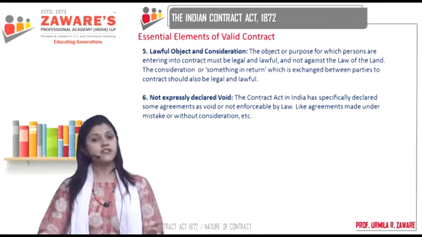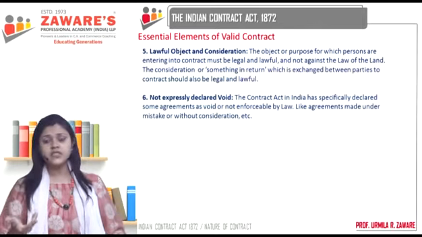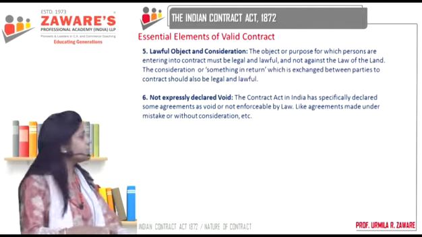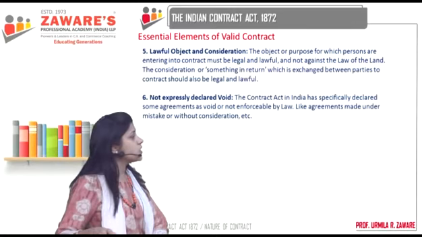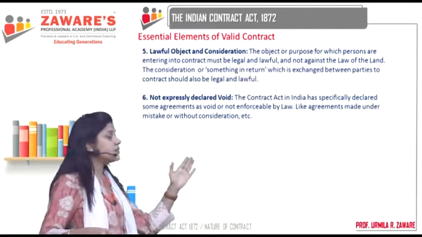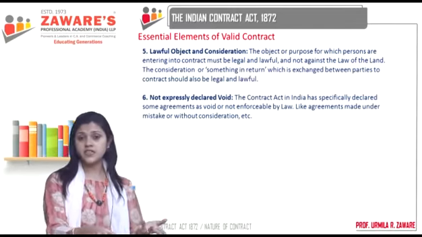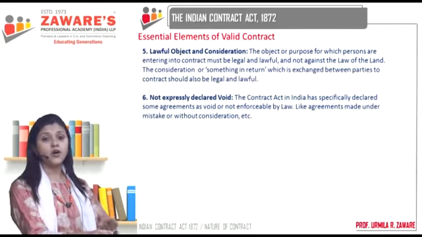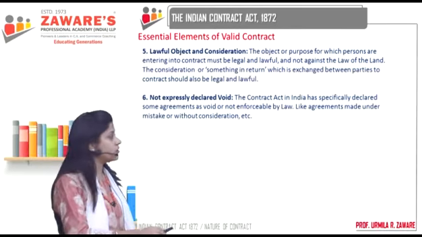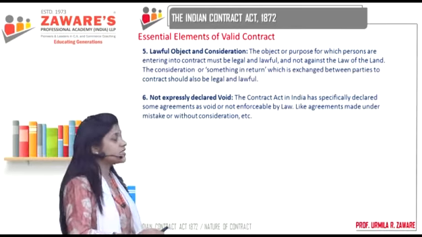Or for example, you have agreements where the parties decide to do something which is illegal or something which is impossible, physically, mentally impossible. It can never become a contract itself. Or those agreements which are made under mistake or even without consideration, as I said, those cannot become contracts. So they are expressly declared as void.